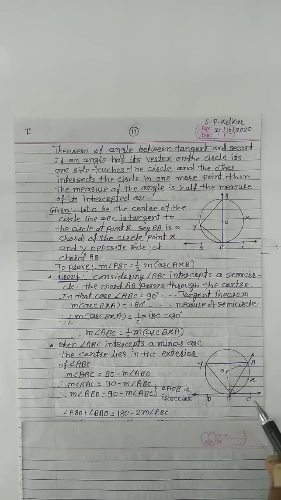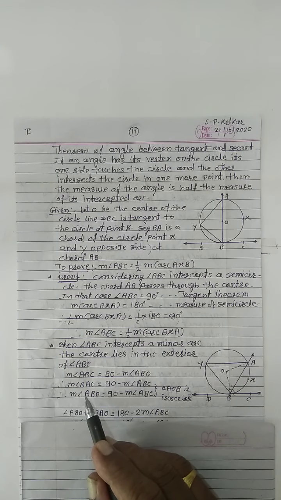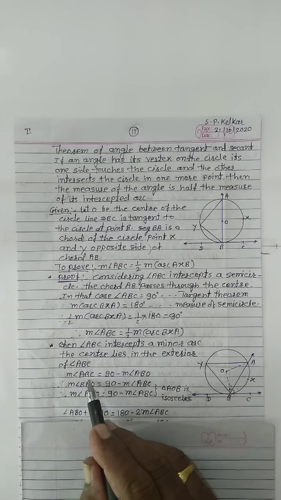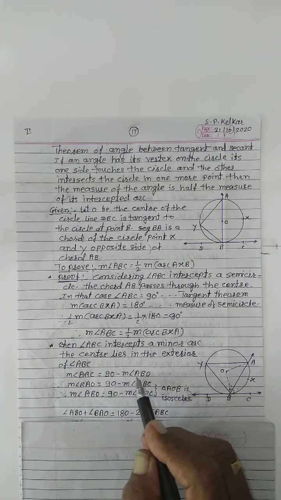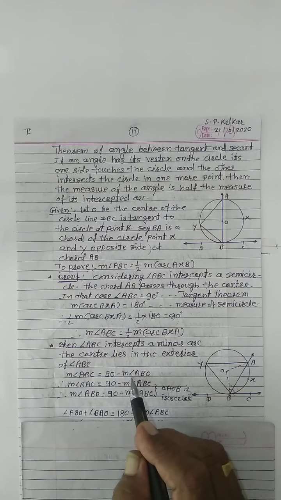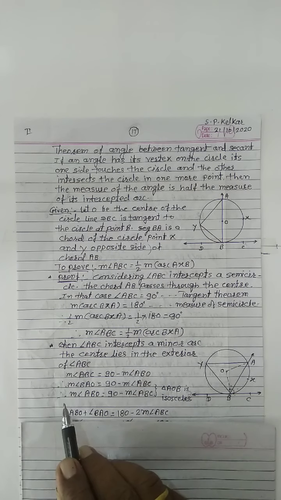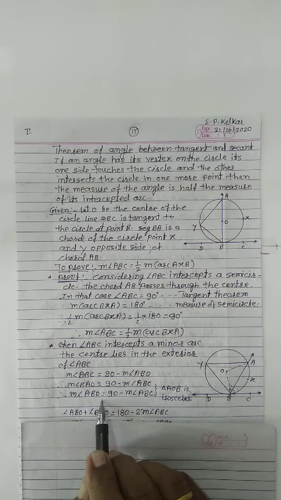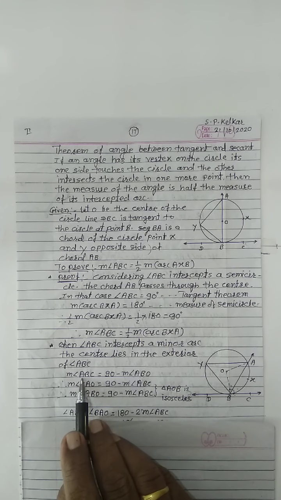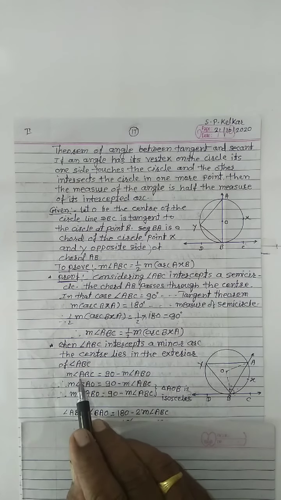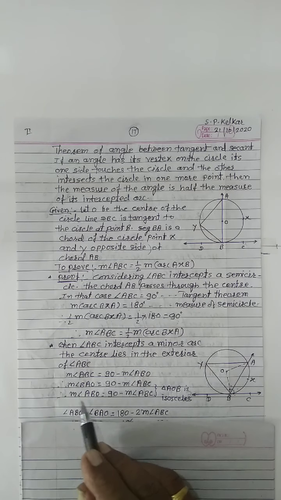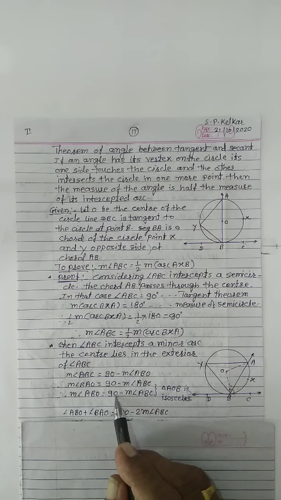Again, measure of angle ABO equals 90 minus measure of angle ABC, moving ABO to the left side and ABC to the right side. So measure of angle ABO equals 90 minus measure of angle ABC.